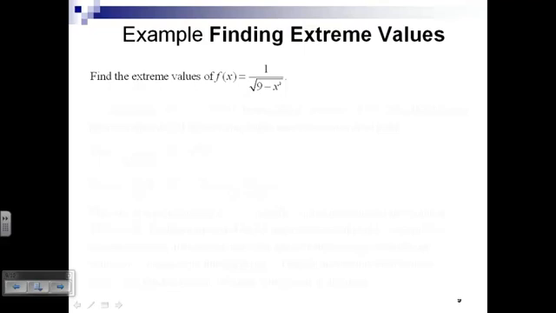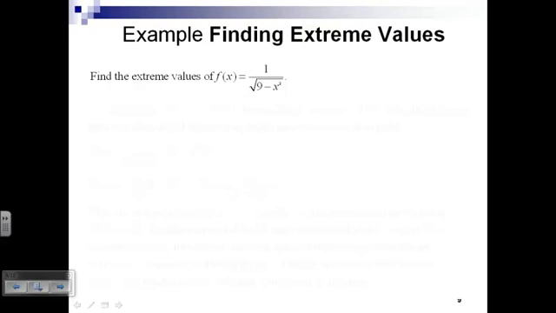Find the extreme values for the function f of x equals 1 over the square root of 9 minus x squared. So does that mean it's an open interval? Well, what I would think that means is that we're only interested in where this function is defined. Is this function defined everywhere? Only between -3 and 3.